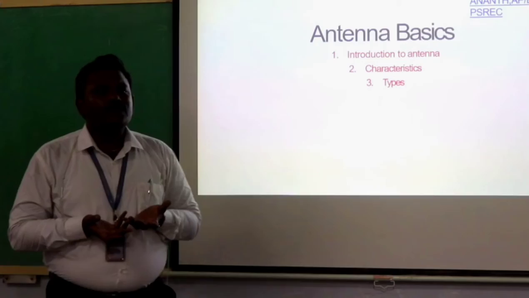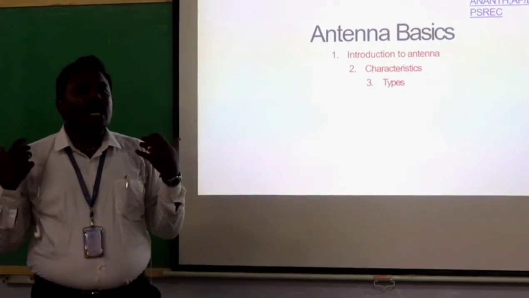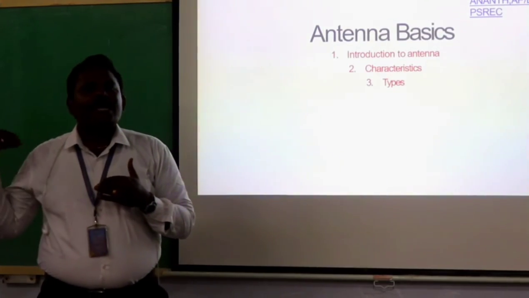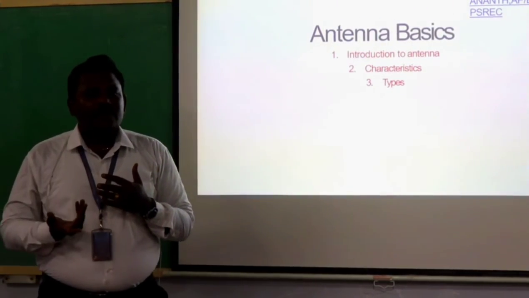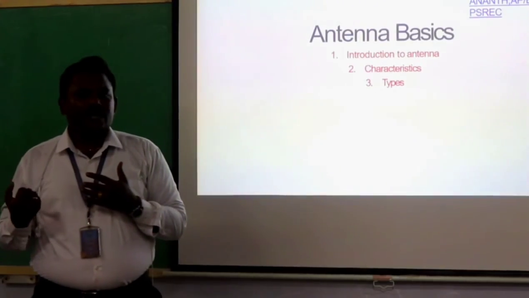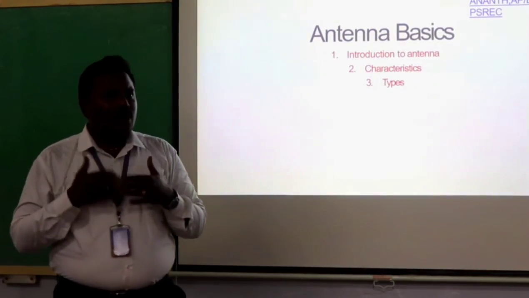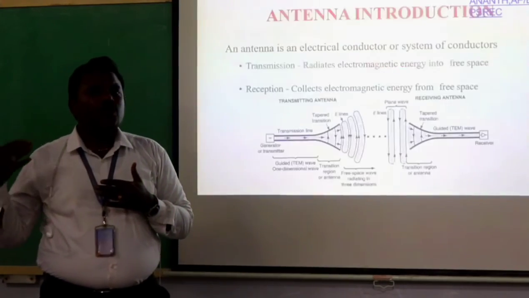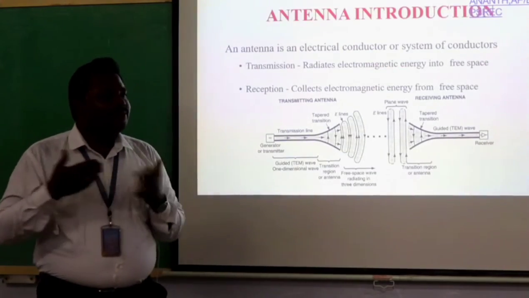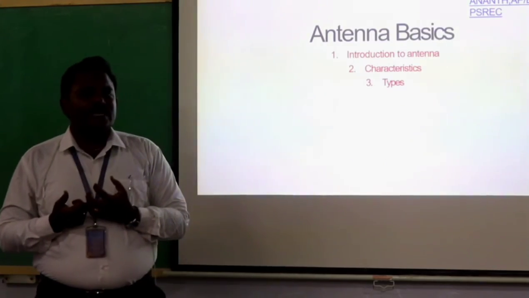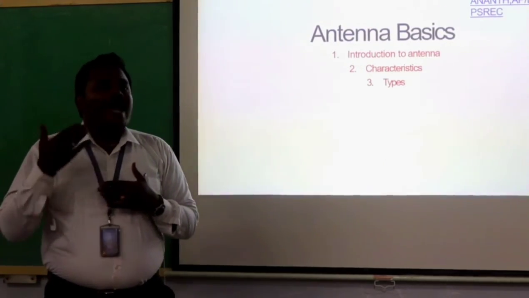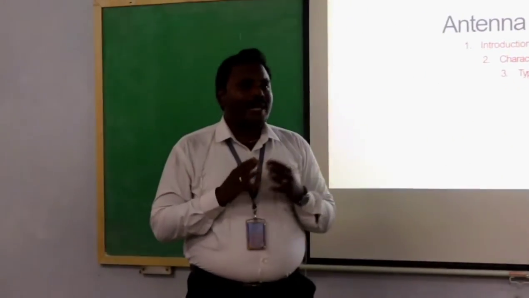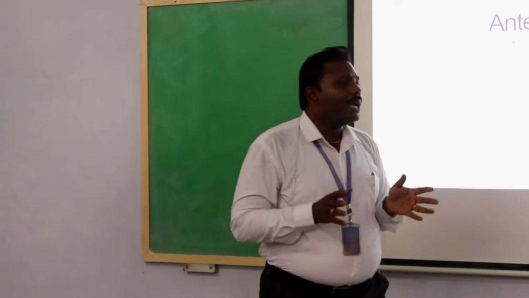Communication means what? Information can be transferred from one place to another place. Here the antenna acts as a transmitting antenna and also as a receiving antenna. The transmitting antenna converts the electrical signal to an electromagnetic signal and transmits it. The receiving antenna receives the electromagnetic signal and converts it to an electrical signal. This is the communication, so the antenna is a very important tool for communications.